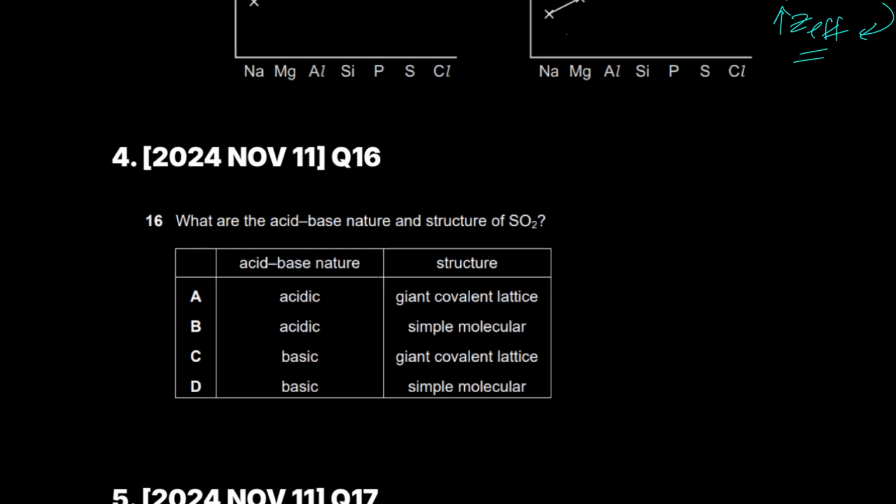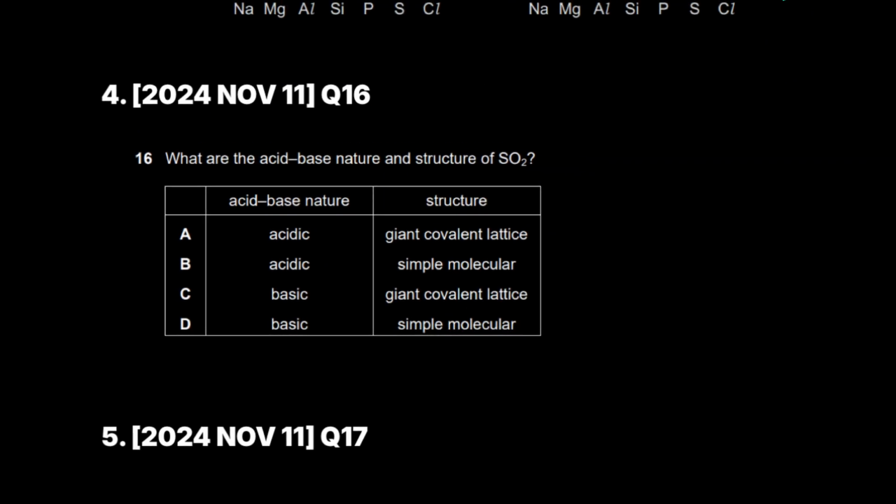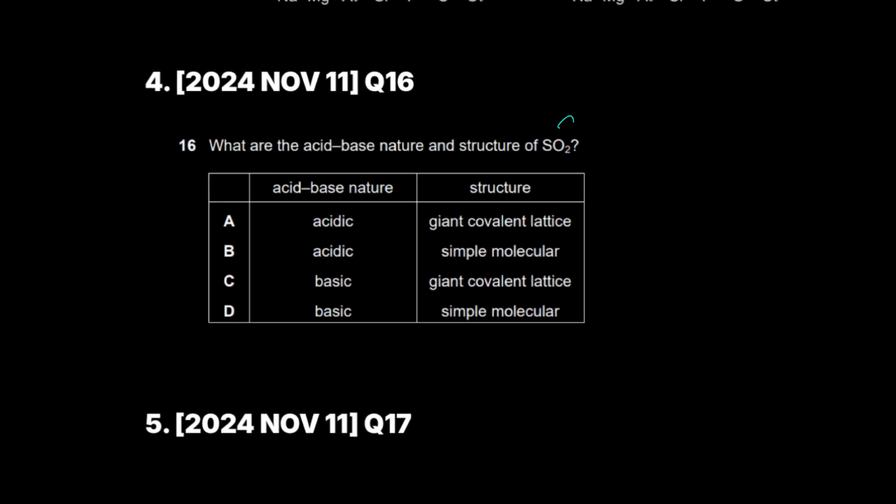Right? Next. What is the acid-base nature of SO2? Now, SO2 is an acidic oxide. It's an acidic oxide. Therefore, C and D are wrong. And SO2, it is not... See, it's all a psychological game even.